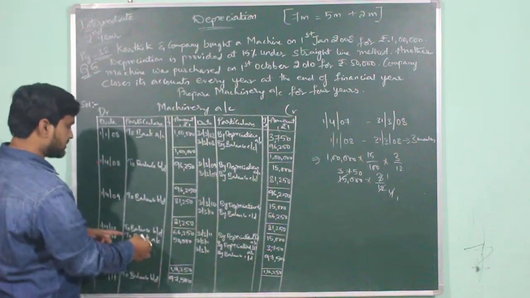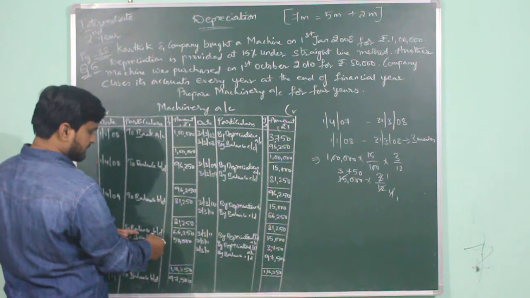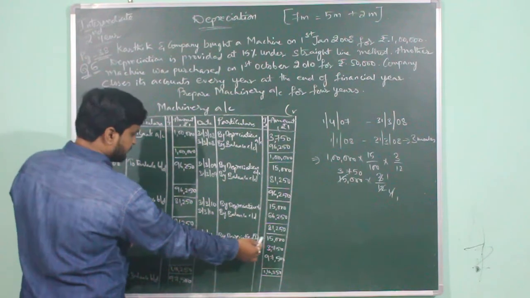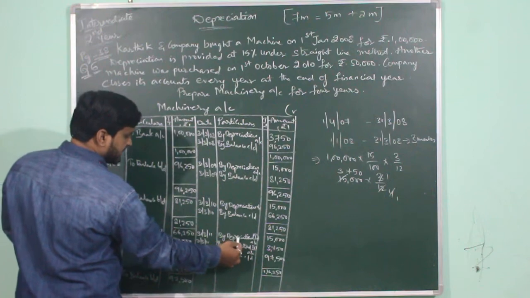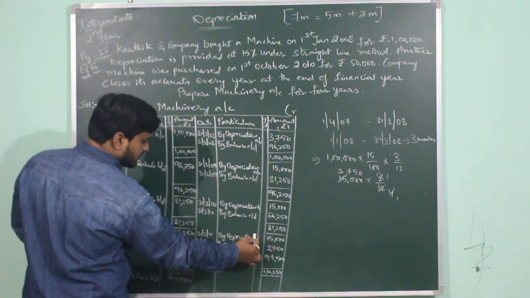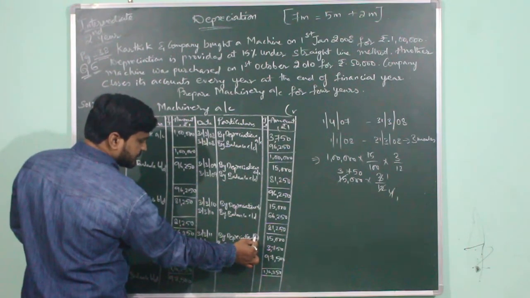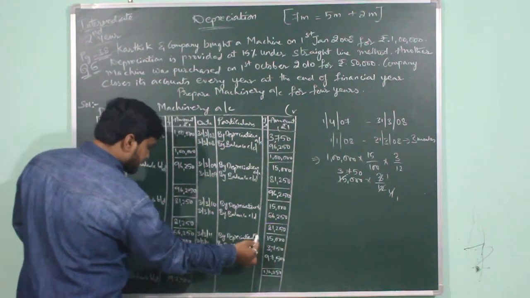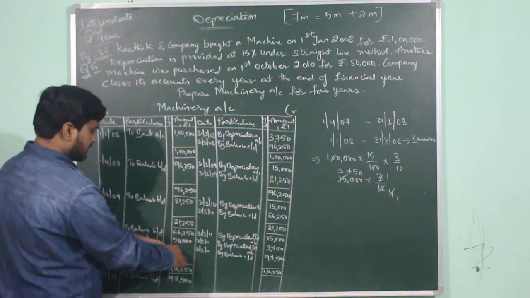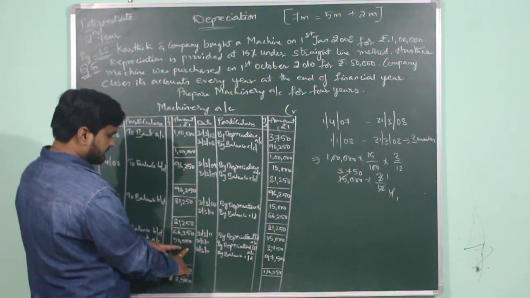So what is the annual amount of depreciation on the first machine? It was 15,000. So on 31st March 2011, it will be recorded as by depreciation. In brackets we have written Roman number 1 because it is the depreciation provided on the first machine, which is annually 15,000. Now coming to the second machinery, what is the value of the machine that we have purchased?